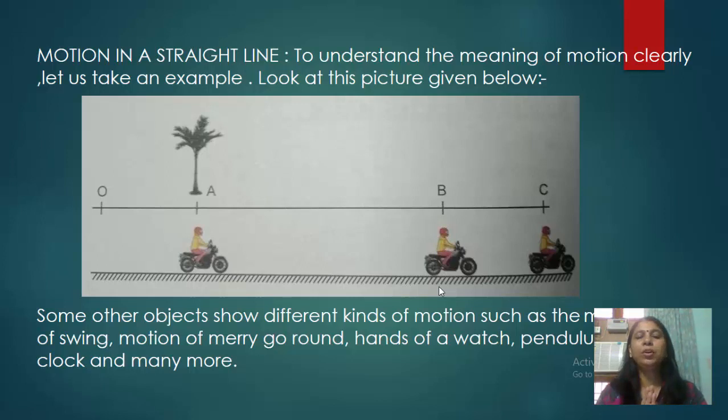Some other objects show different kinds of motion, such as the motion of a swing, motion of a merry-go-round, hands of a watch, pendulum of a clock, and many more. The hands of a watch. There are three hands of a watch: the hour hand, the minutes hand, and the seconds hand. We can easily see the motion of the seconds hand because it moves very fast, whereas it takes some time to notice the motion of the minutes hand, and a little more time to notice the motion of the hours hand. Got it?